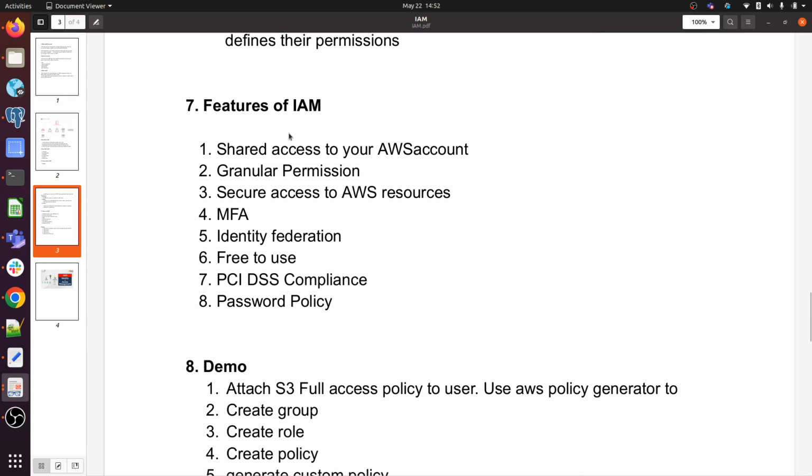So the features of IAM: shared access to your AWS account, granular permissions, secure access to AWS resources, MFA, multi-factor authentication, identity federation, and free to use, so there is no charge to use IAM. PCI DSS compliance for security purposes, and password policy, password rotation policy.